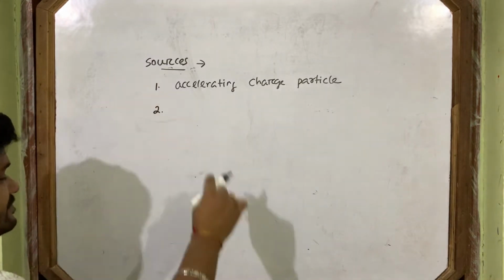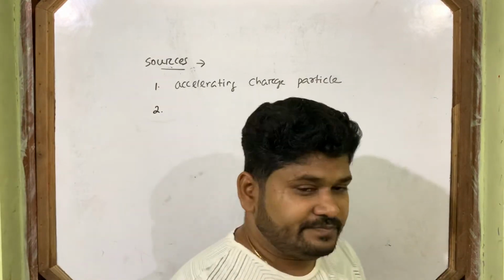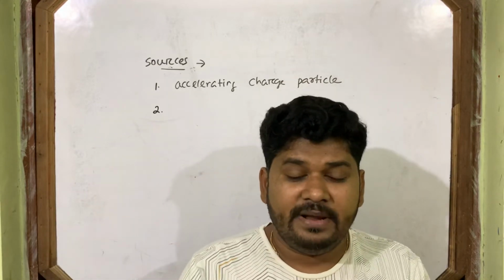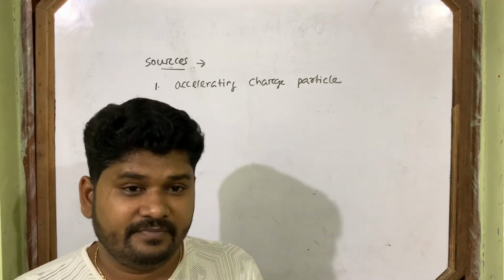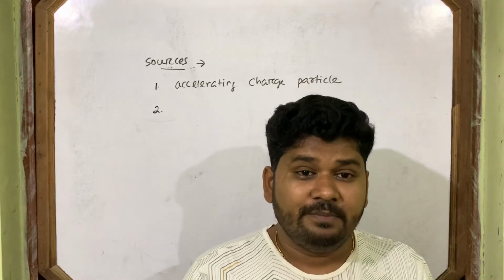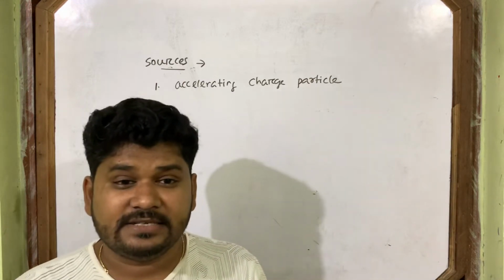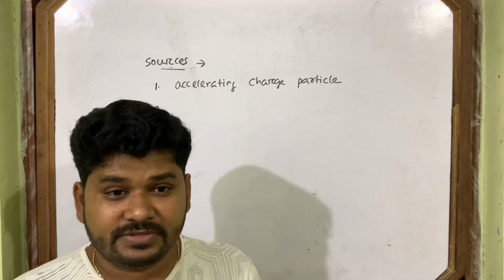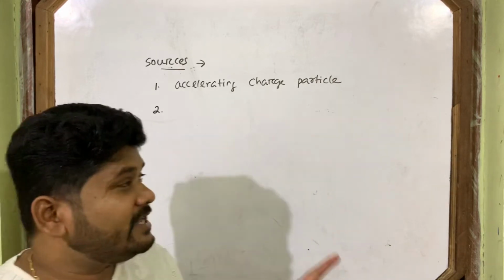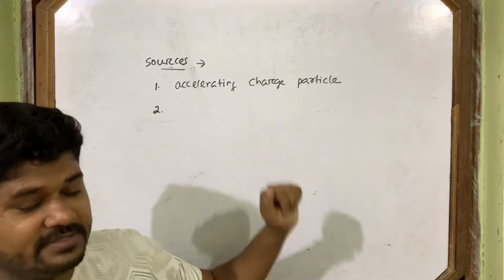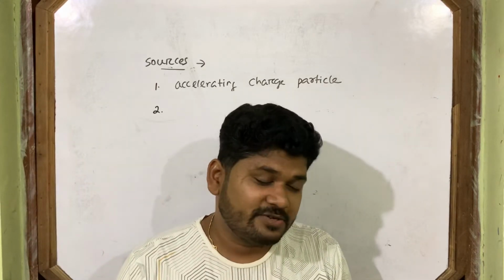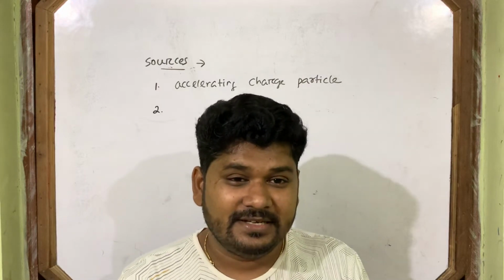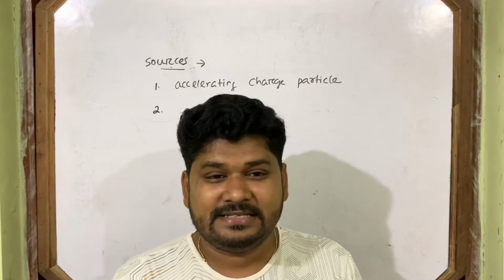Second, when a high-speed electron is bombarded on a metal target, then also electromagnetic radiations are produced. Again, indirectly, we are going to this concept. If a high-speed electron bombards a metal target, then obviously its speed suddenly decreases.